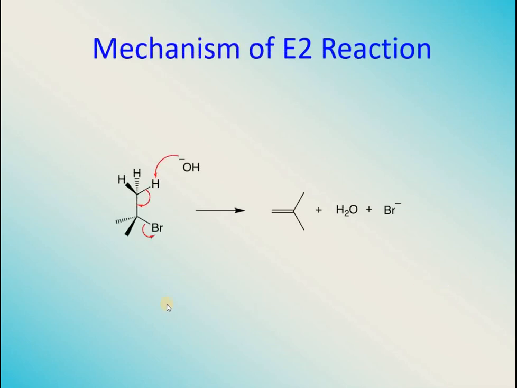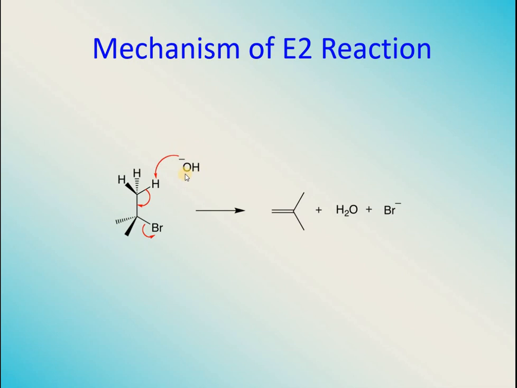Let's see the mechanism of E2 reactions now. In the mechanism, you will see that the same molecule is being shown to you. It has bromine attached to one of the carbon atoms, and there is a methyl group attached with it, and this is another methyl group attached, and at the rear end there can be one hydrogen.